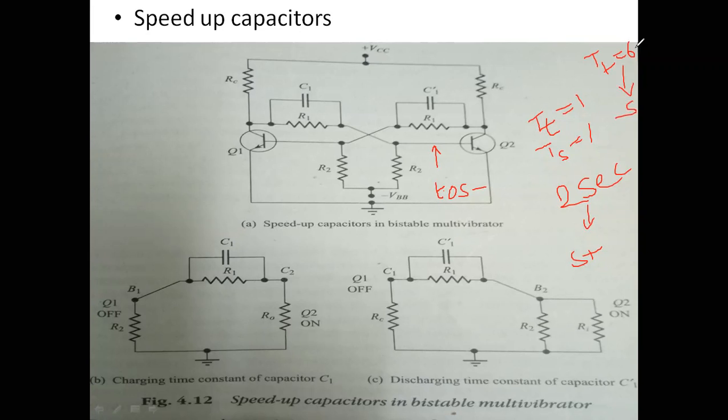Here there is no settling time, because we have not added any capacitance, so the settling time is 0. Only the transition time remains, and when you apply the triggering pulse, after around 6 seconds we get a stable state. If we add a capacitor, this is reduced to 1 second. But due to the presence of this capacitance, we get a settling time.